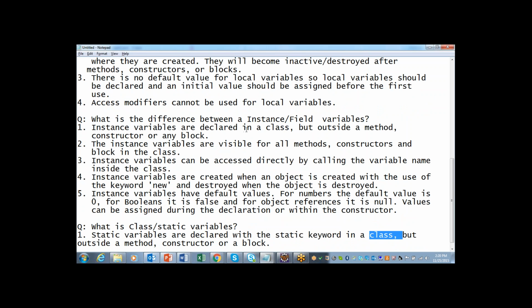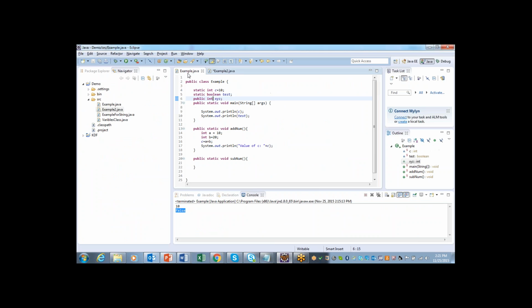So they're also getting defined outside the method, constructor and block, but inside the class. Here also we're telling we're going to define the variables outside the method or constructor or block, but inside the class. But the difference is here we're going to use the static keyword. Let us see here. For example, in the class called example, I have created one variable called C and another variable called test. Here I assigned the static keyword. So these two are considered as static or class variables.